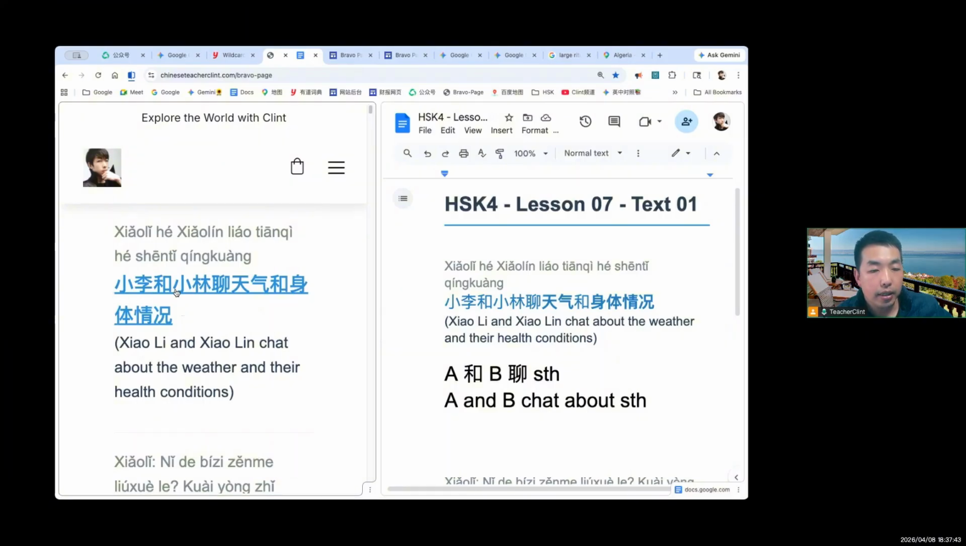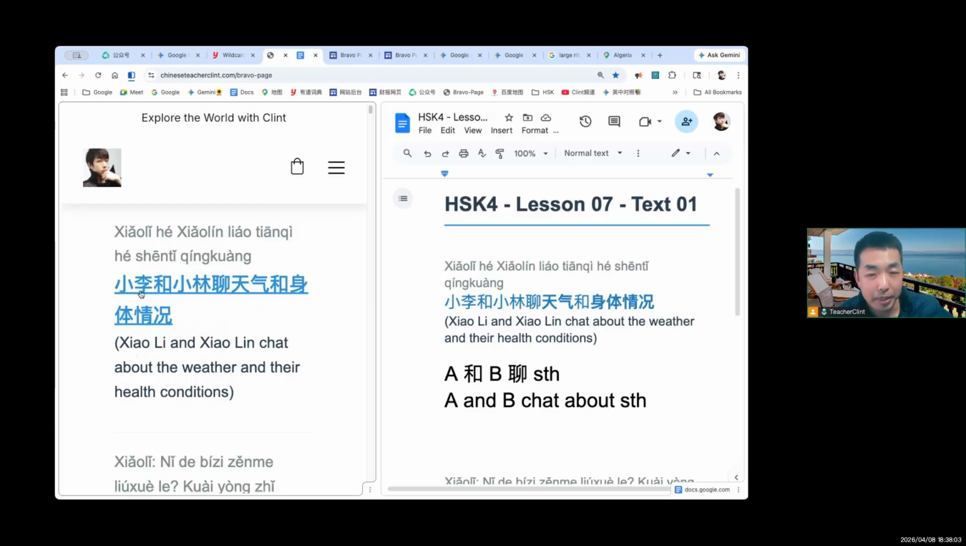小李和小林聊天气和身体情况. First of all, it's important to translate, right? So that you can understand the meaning. If you want to translate, you have to learn the vocabulary, right?